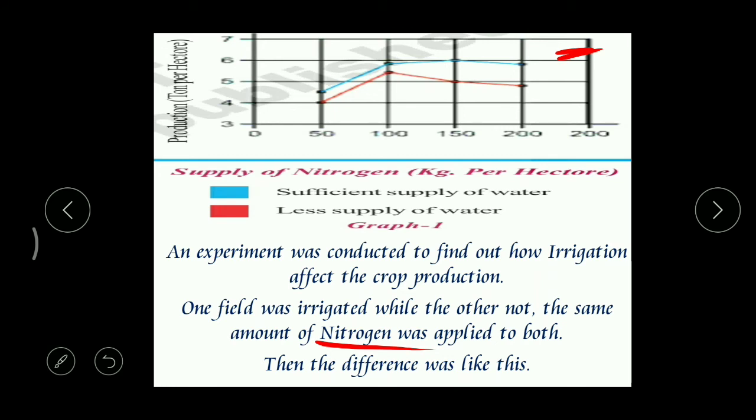So from this, what you can see is there is a relationship between water and this fertilizer. When water is available, then only the plant is able to utilize that fertilizer. But in the second one, we are not supplying water, so the plant cannot get that fertilizer. That's why, if you want to supply fertilizer or nutrients to the soil or a plant, there should be a sufficient amount of water. Correct.